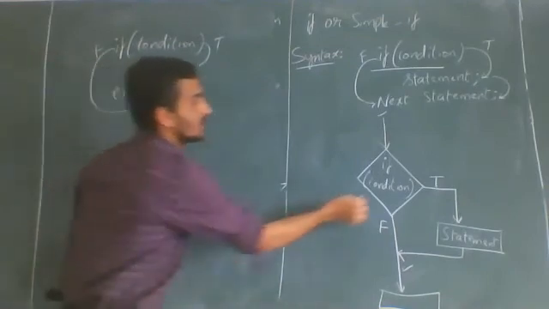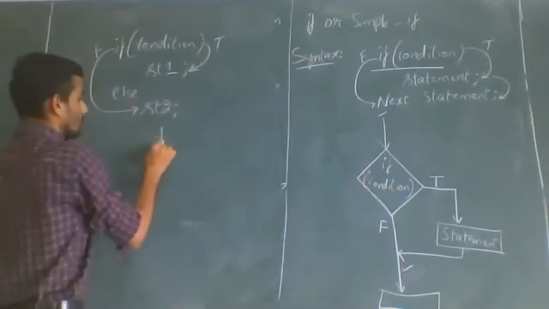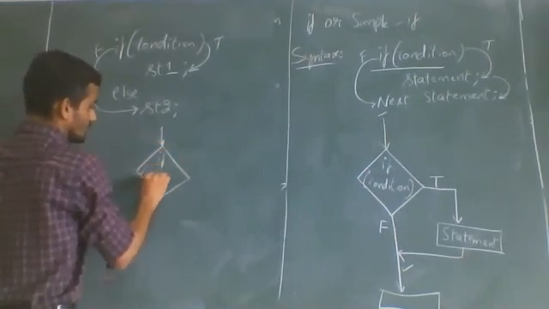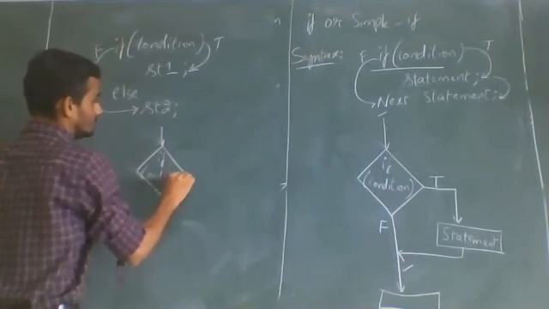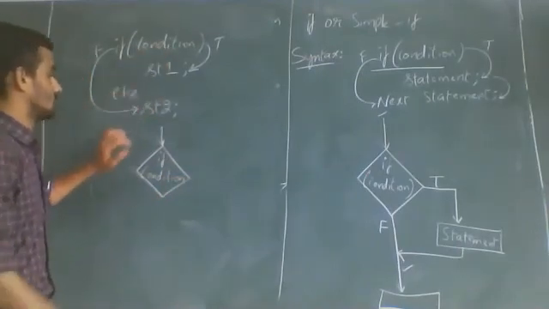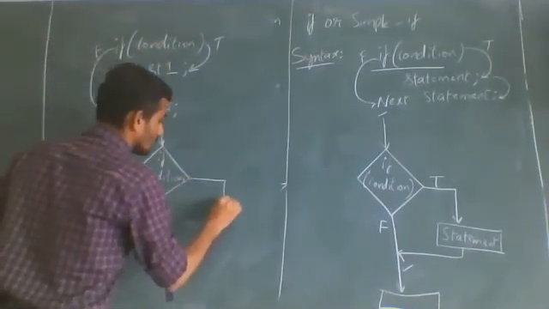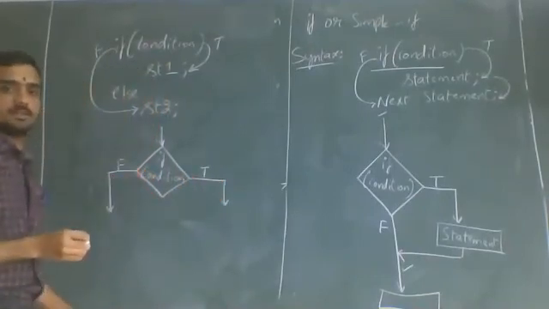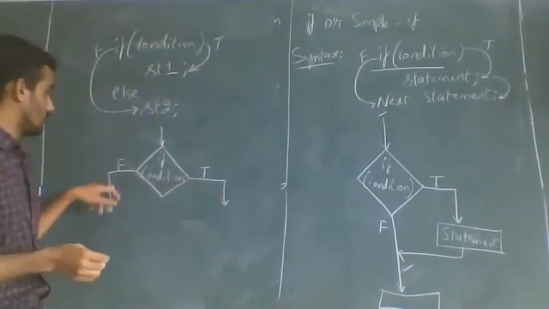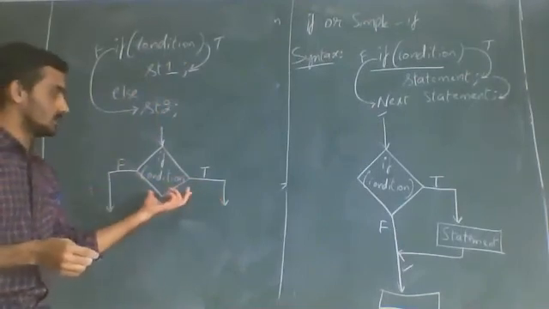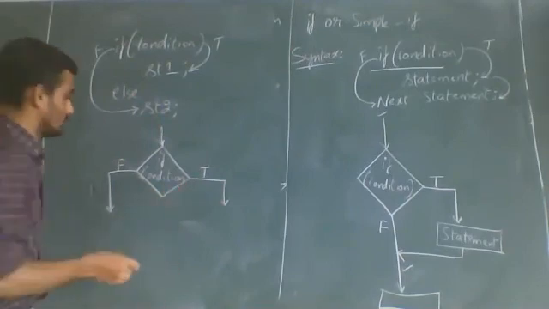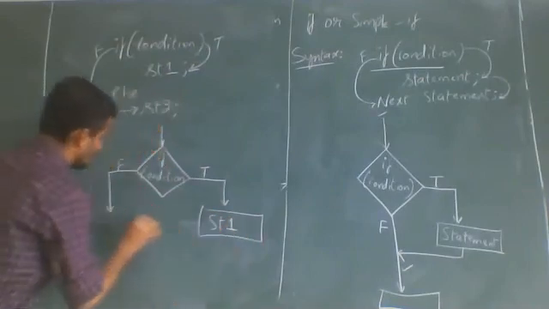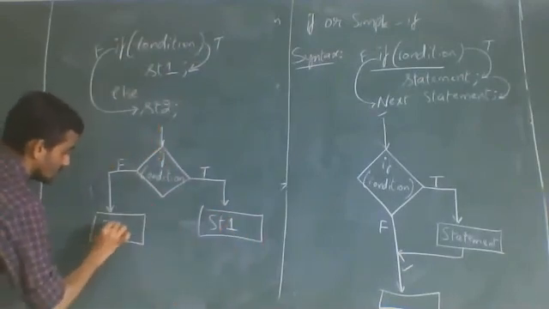For condition, here the same symbol. If condition. Here we have two cases, true and false. For true you follow one path, and for false you follow another path. Understood? This is nothing but change of program control. For true you write statement 1, and for false you write statement 2.